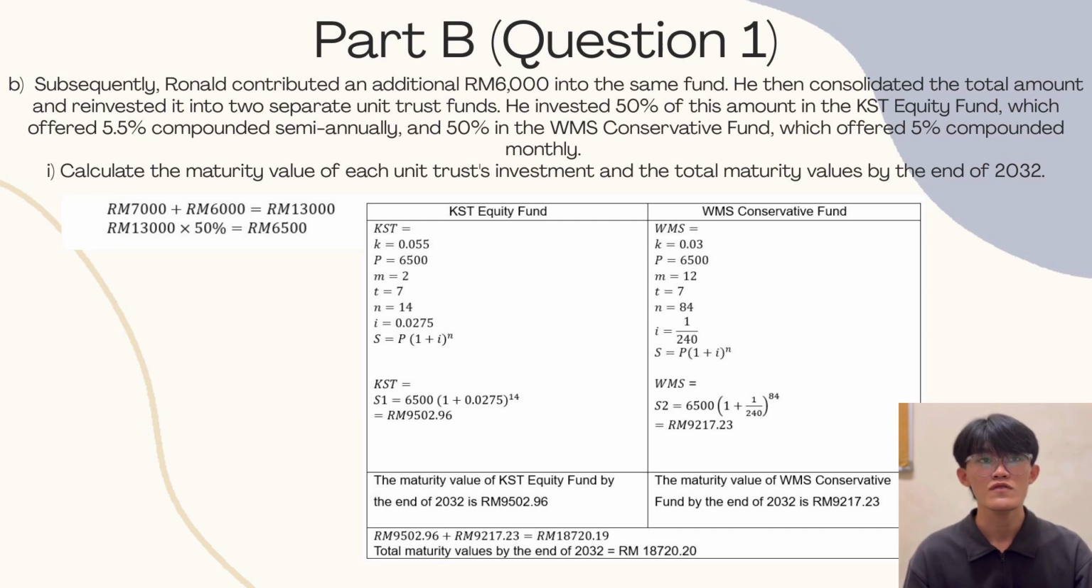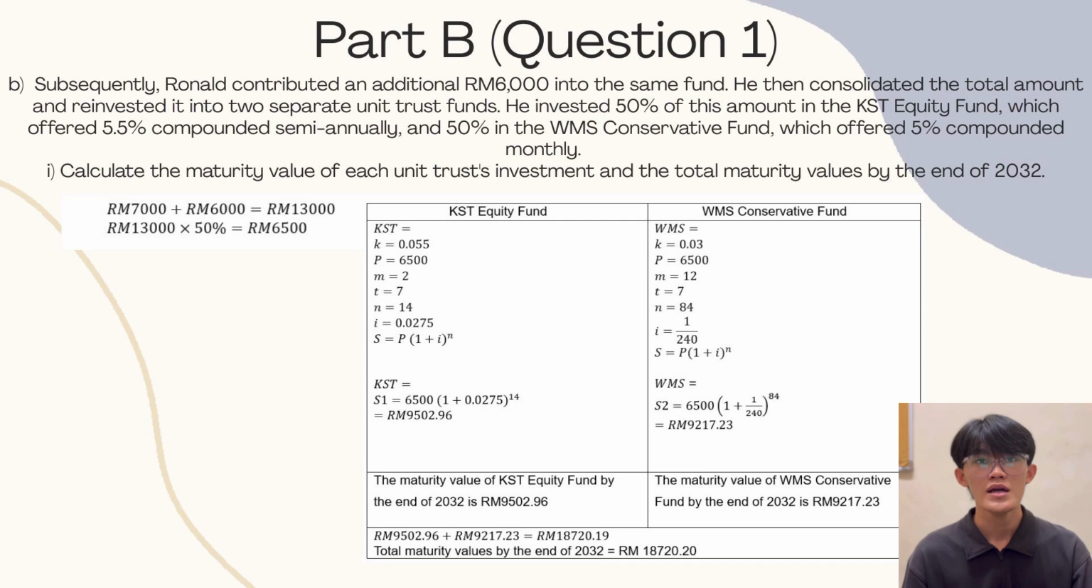Now substitute into the formula: S equals 6,500(1 + 0.0275)^14. It would equal 9,502 ringgit 96 cents. So the maturity value of the KST investment after 7 years is 9,502 ringgit 96 cents.